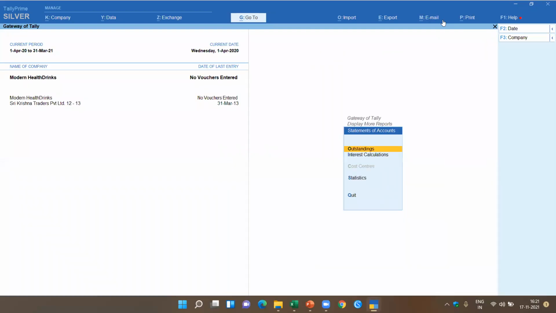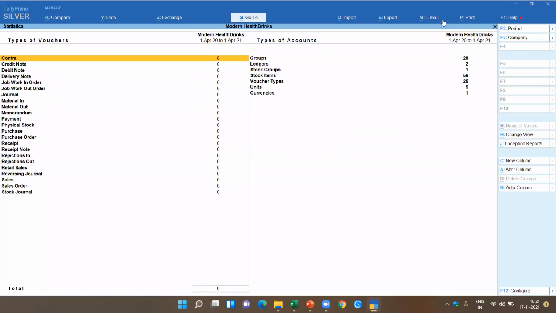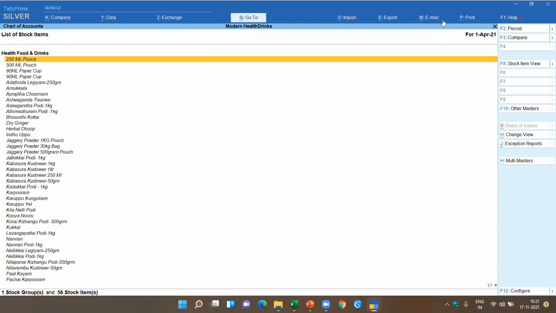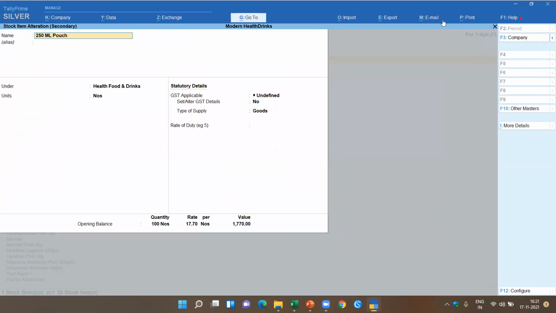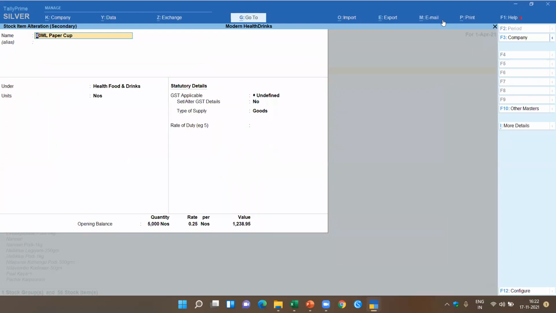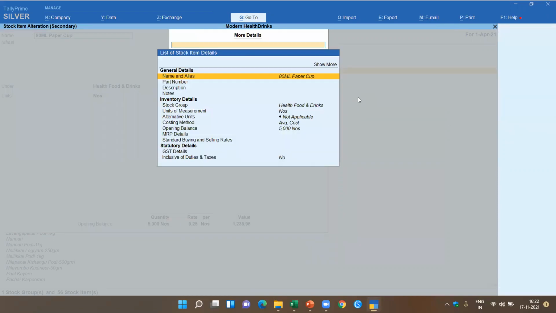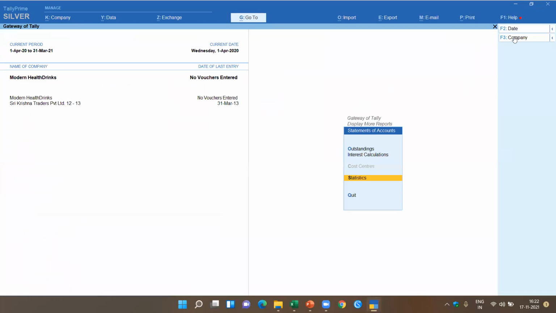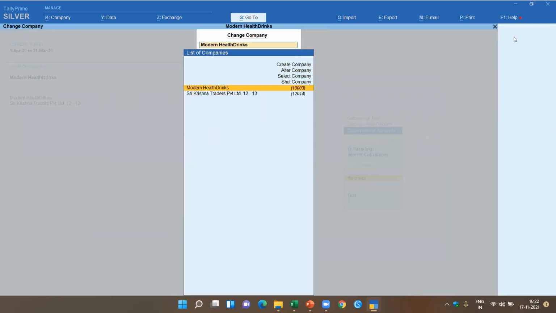Now, if you look at this DSS, it tells you there are no transactions and there are no transaction masters in this. Okay, there are only default masters. There are some stock items which have been created. Now, if you see here, it also tells me what are the details which are available pertaining to GST, etc. Now, if you click on this, you'll also know whether GST has been set or not. Okay, so this is not the company we're looking for. Let's close this company.